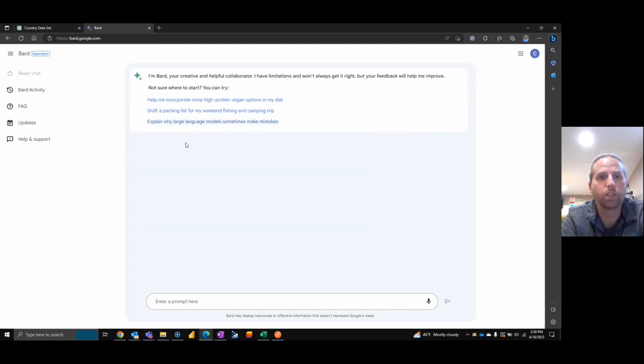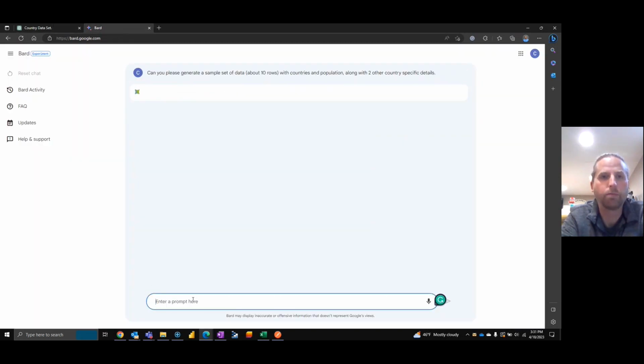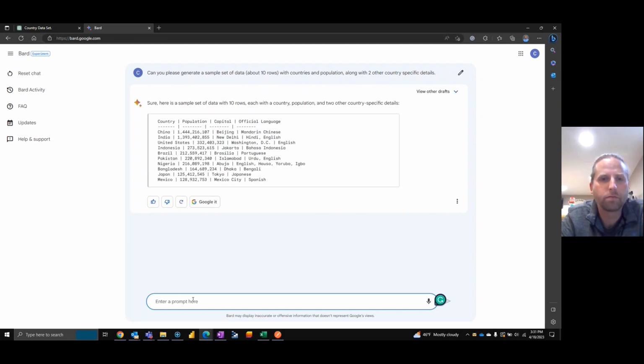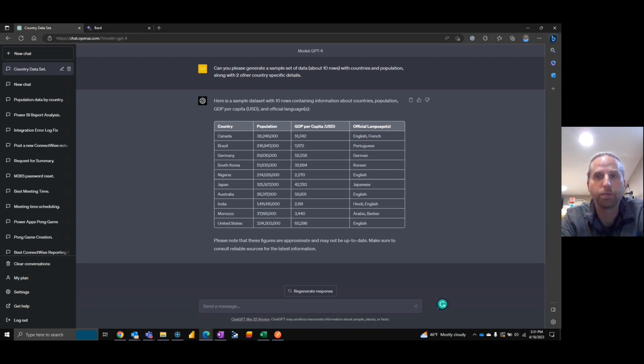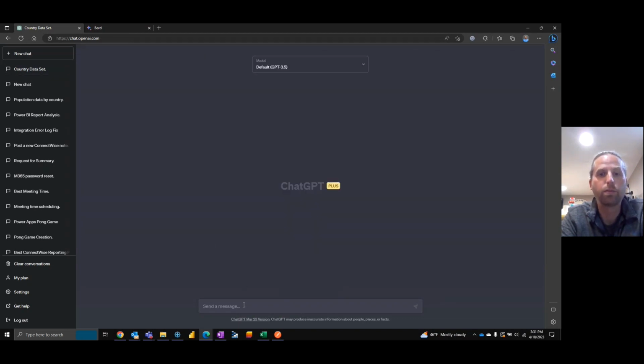Okay, so let's see. Just curious if Bard can do the same and how quickly. Okay, it gave, looks like in descending order of population, the capital and official language. Very similar, so that's pretty cool. Now what if we took this table and started a new chat? This would be very similar to feeding in data from the API in Power BI.